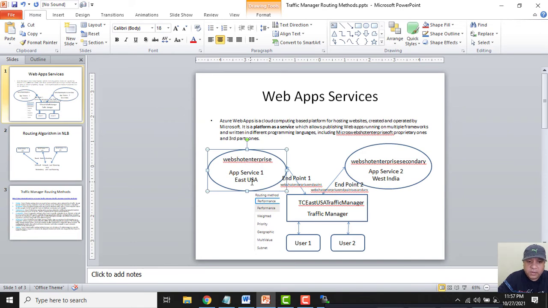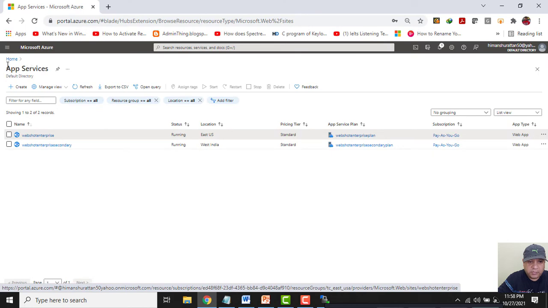Now let's see what I will do. Let me quickly disable it, and then when I again access this Traffic Manager, ideally my request will go to this second app service. I will take this app service down through the Traffic Manager profile.